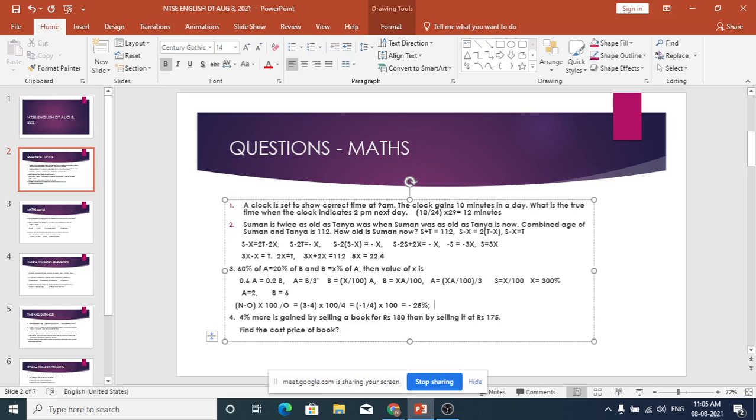From 3 it has gone to 4. So the increase is 1. So new minus old divided by old into 100. Here new is 4, old is 3. 4 minus 3, divided by old, into 100. So how much does that come to? 4 minus 3 into 100 by 3. That is 1 by 3 into 100. How much is it? 33.3%.